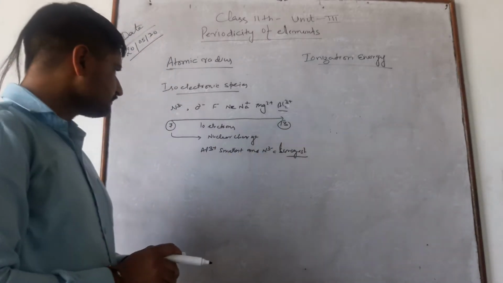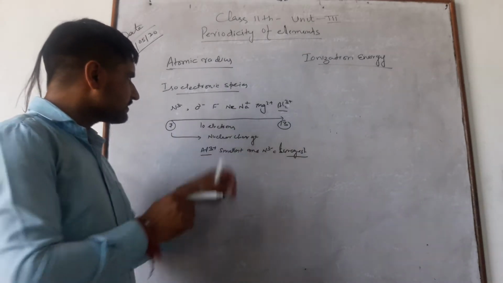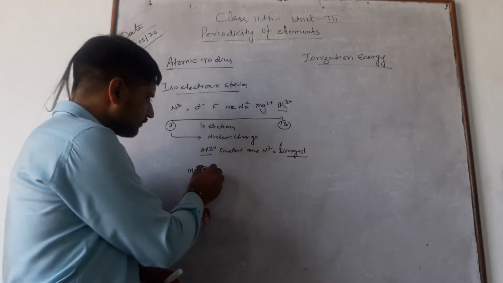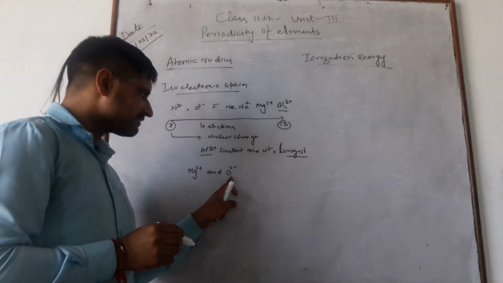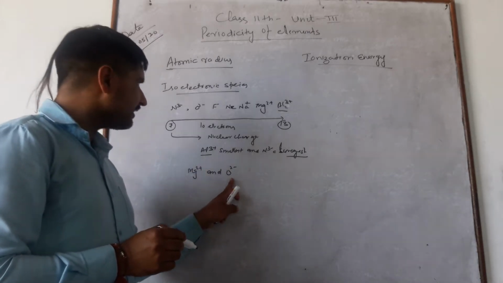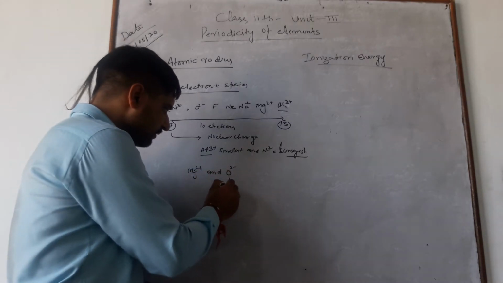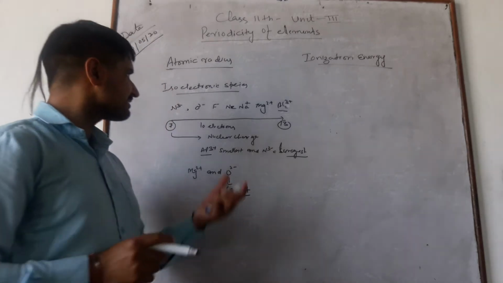Now, it means, for example, it is Mg2+ and O2-. Which one of the following has highest atomic radius? It is this, have largest atomic radius.